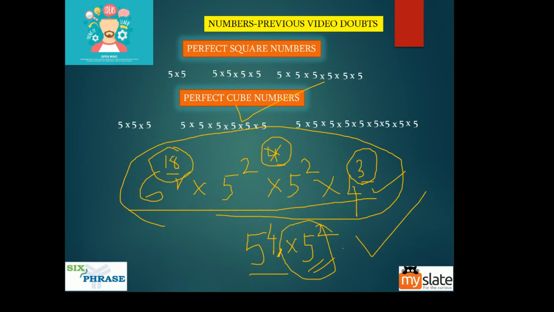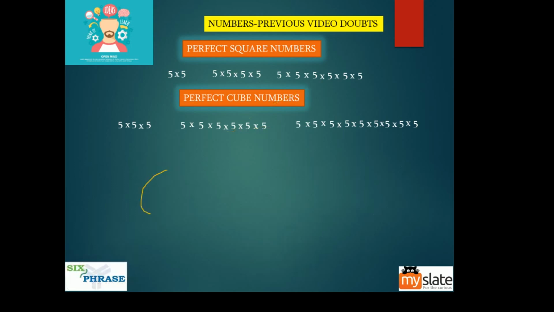So if you multiply it by 5 square, you will get the number like this: 6 power 18 into 5 power 6 into 4 cube. Yes, so this is how the number has become after multiplying the whole number by 25.